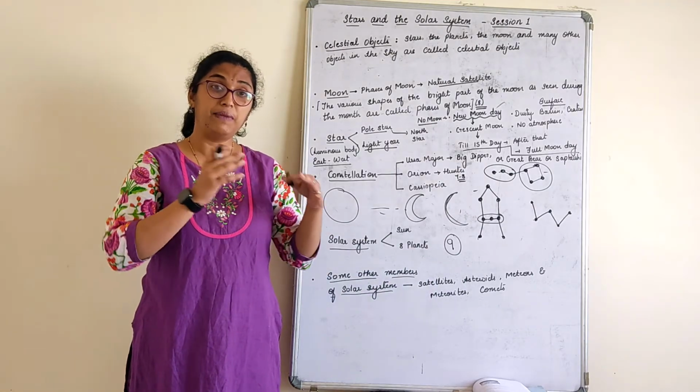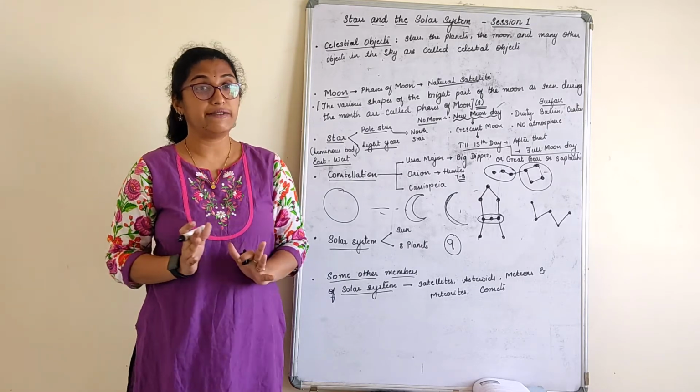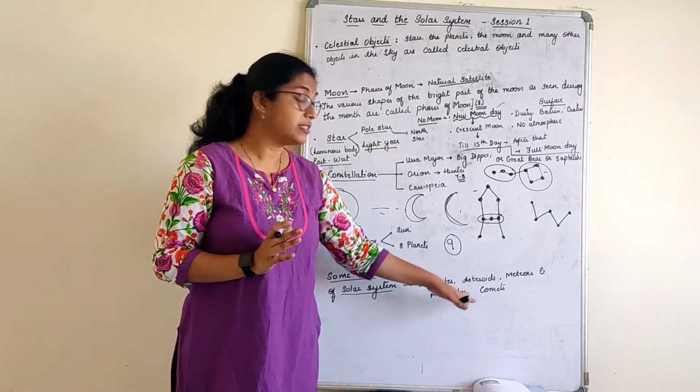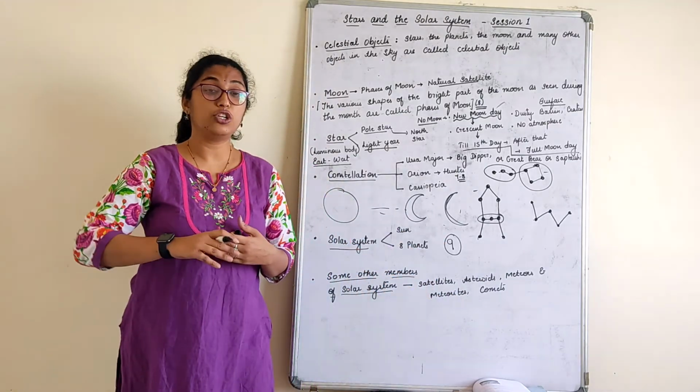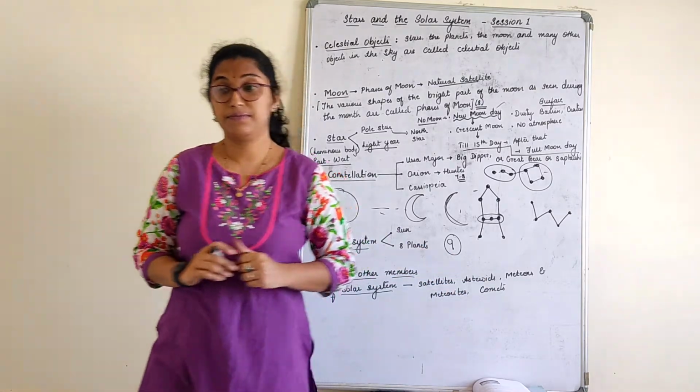We can see that planets have their own moons. Moon is nothing but another name for satellite. Then asteroids, meteors and meteorites. What is a meteor and what is a meteorite? There is a difference. And comets.